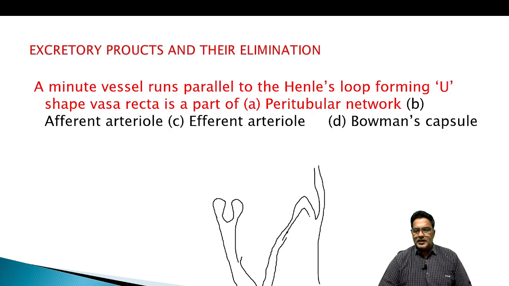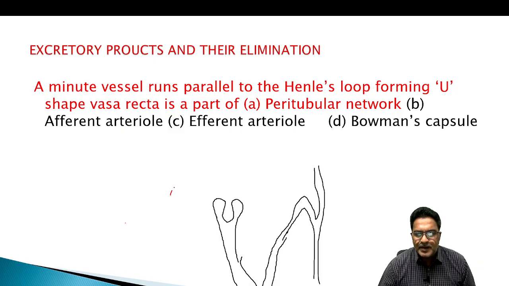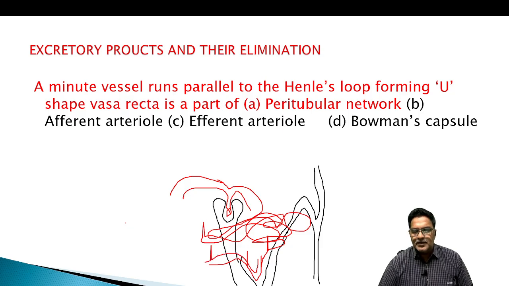I am showing all of these in black color, and let me show you the blood vascular system. Afferent arteriole belongs to the blood vascular system. Glomerulus, and above on the PCT and DCT it forms the peritubular net. Above on the Henle's loop it forms the vasa recta. So all this is a part of the blood vascular system.